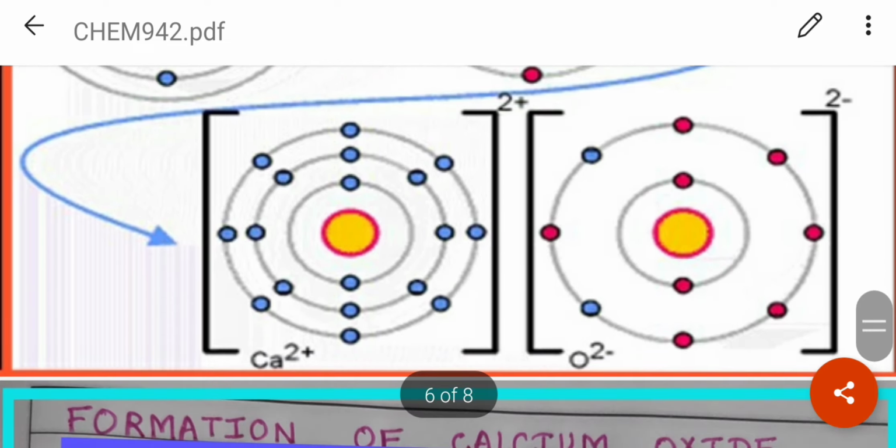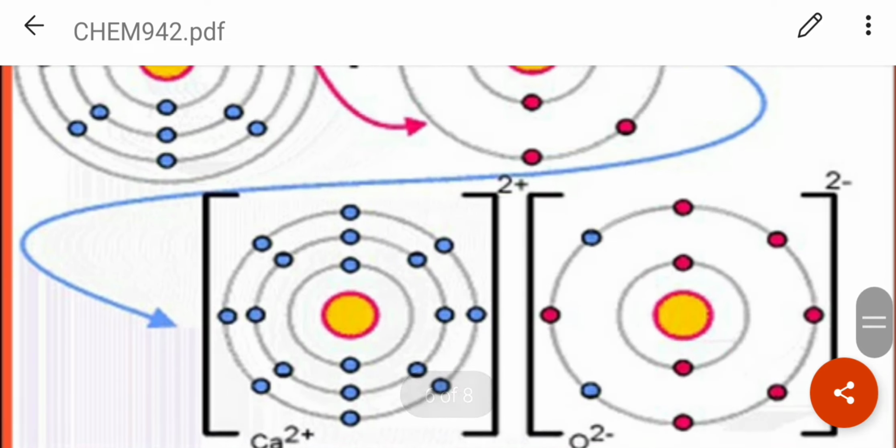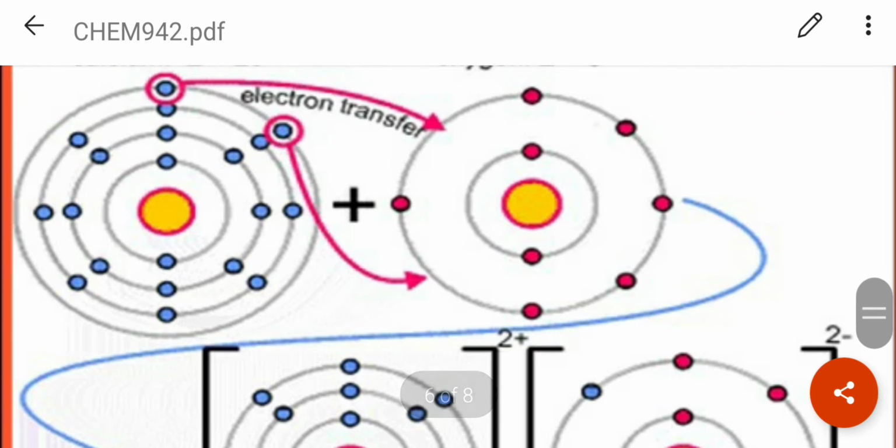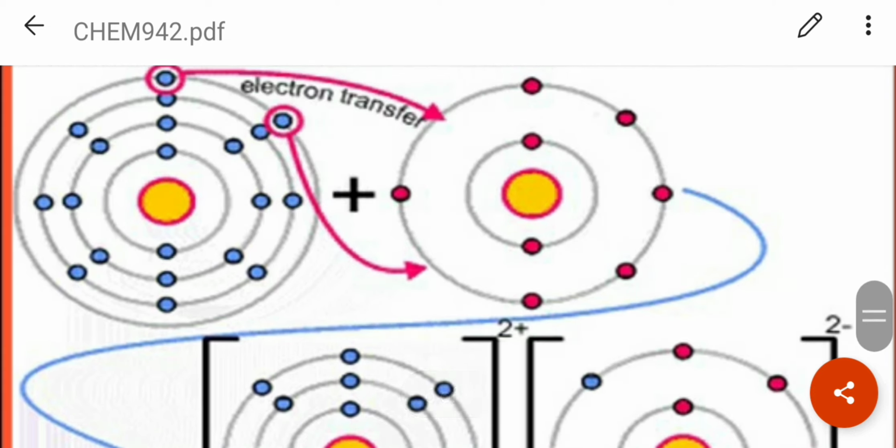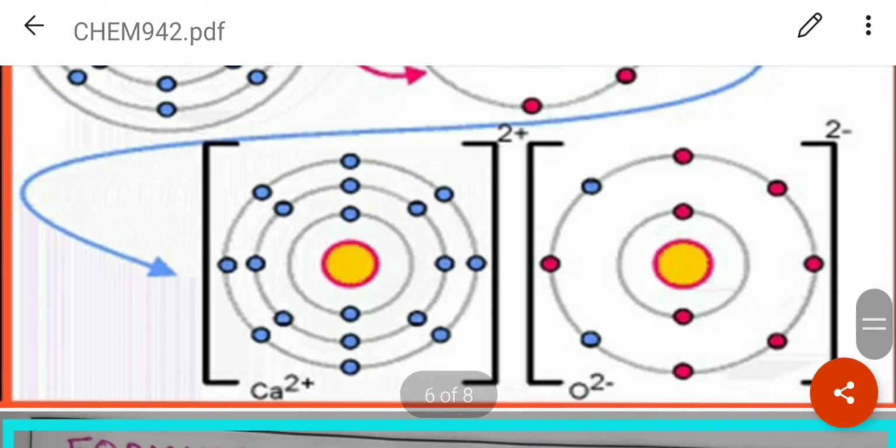Now the calcium ion has how many cells? KLM, only 3 cells, because it has lost both the electrons from the N cell, or the 4th cell. And oxygen, since it gains 2 electrons, becomes doubly charged, that is 2 minus, because it has gained 2 electrons, and in the case of calcium 2 plus because it has lost 2 electrons.